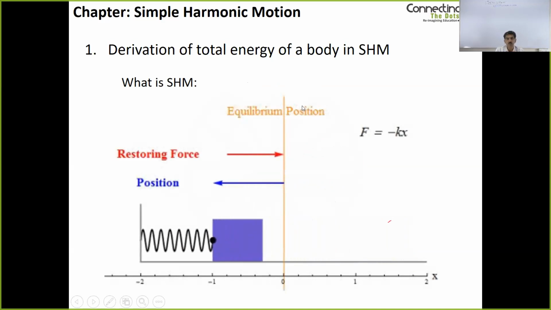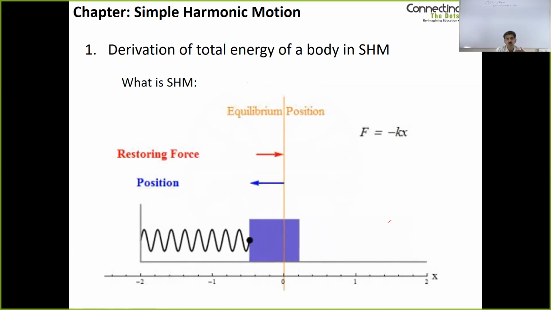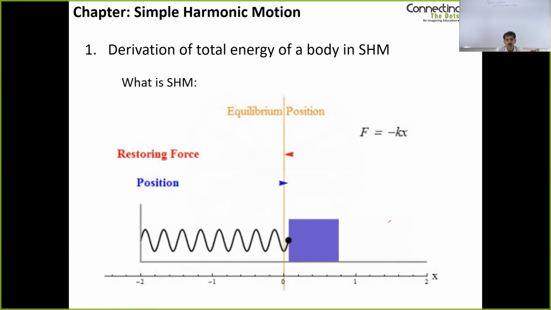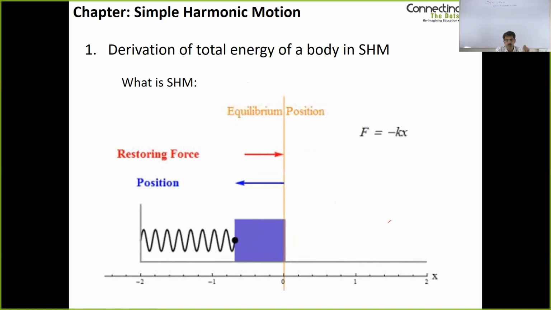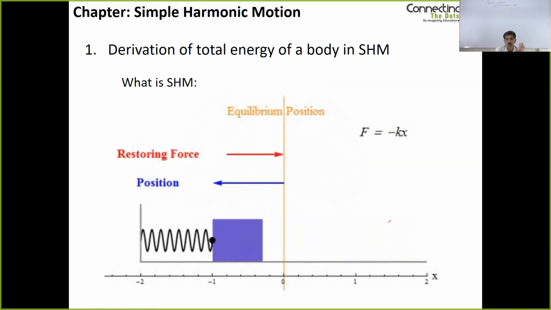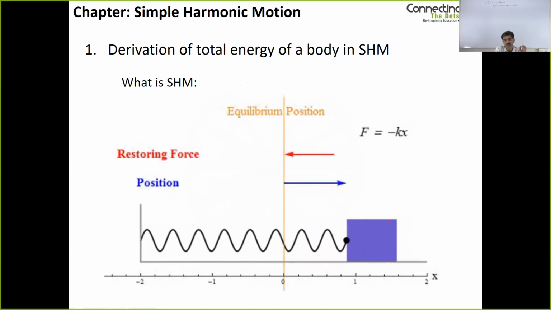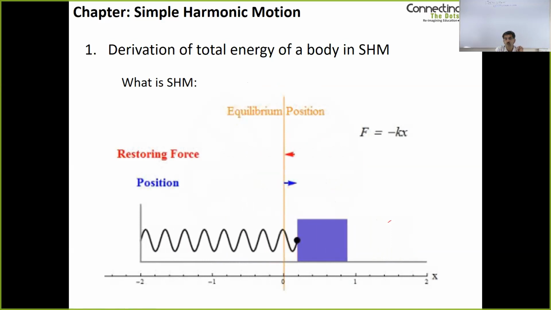Now this is an illustration of simple harmonic motion. There is a spring connected to a mass, and the mass is moving back and forth. The yellow line indicates the equilibrium position. The blue arrow indicates the position or the displacement of the mass at any given time. And the red arrow indicates the restoring force.